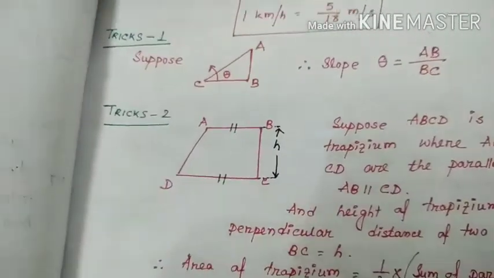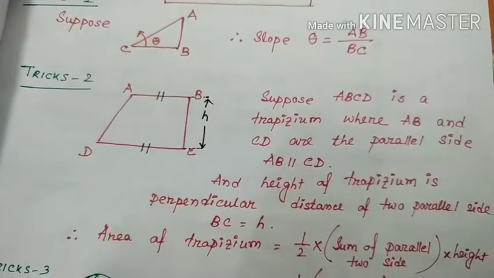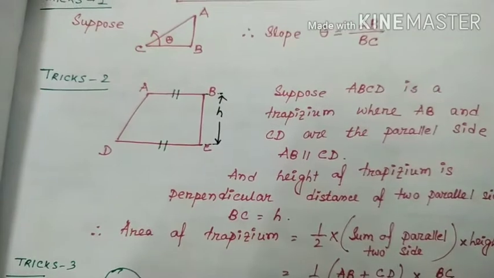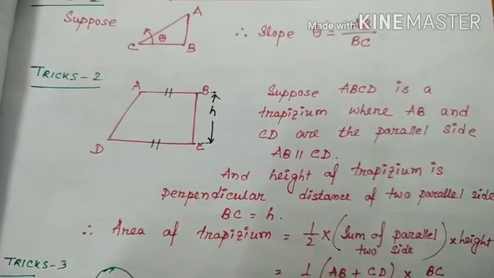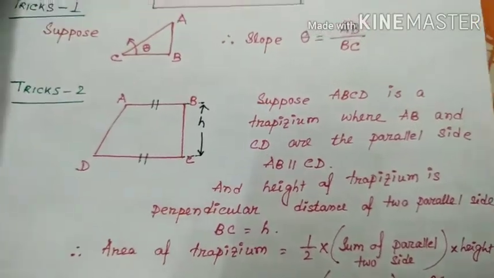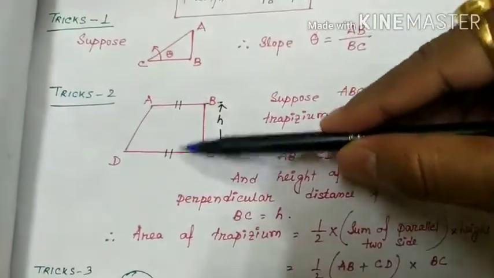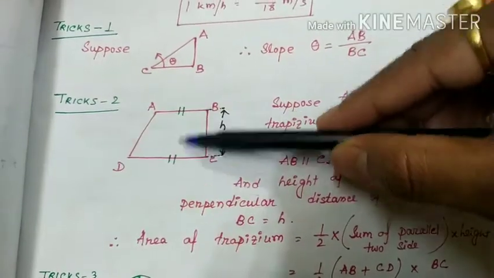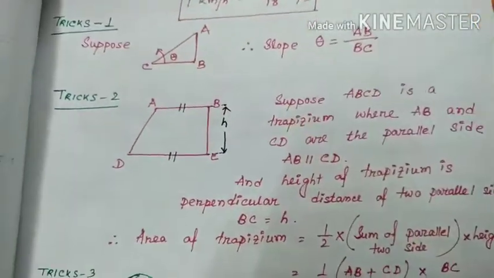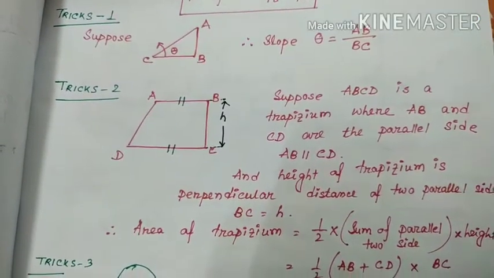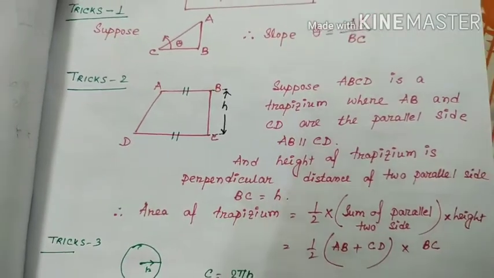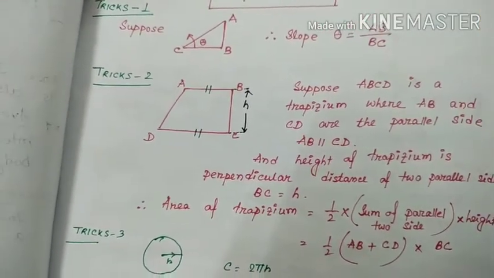Trick number 2. Suppose it is related to mensuration. You all know the formula for the area of a trapezium. Suppose ABCD is a trapezium where AB and CD are the parallel sides, right? And BC is the perpendicular distance. So ABCD is a trapezium where AB and CD are parallel sides, AB parallel to CD, and the height of the trapezium is the perpendicular distance between the two parallel sides.